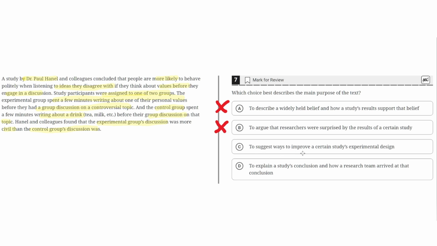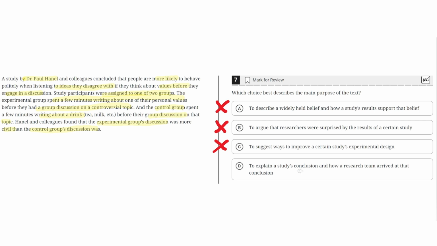C. To suggest ways to improve a certain study's experimental design. This is incorrect because although the text does discuss the experimental design of the study, it doesn't suggest any ways to improve that experimental design. So C is incorrect.